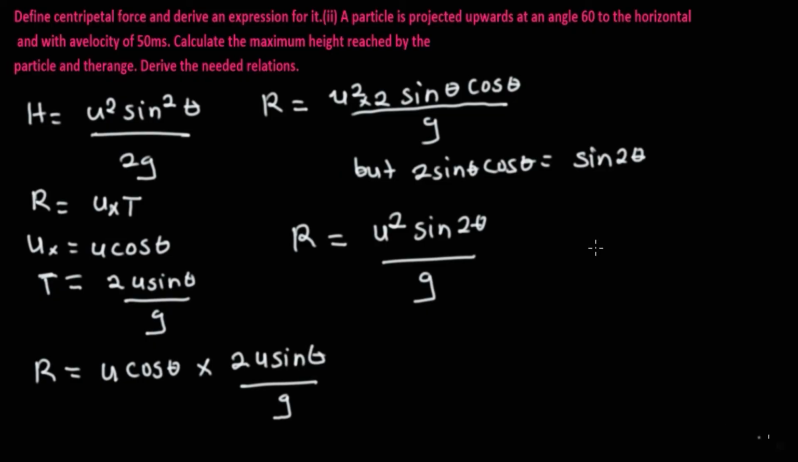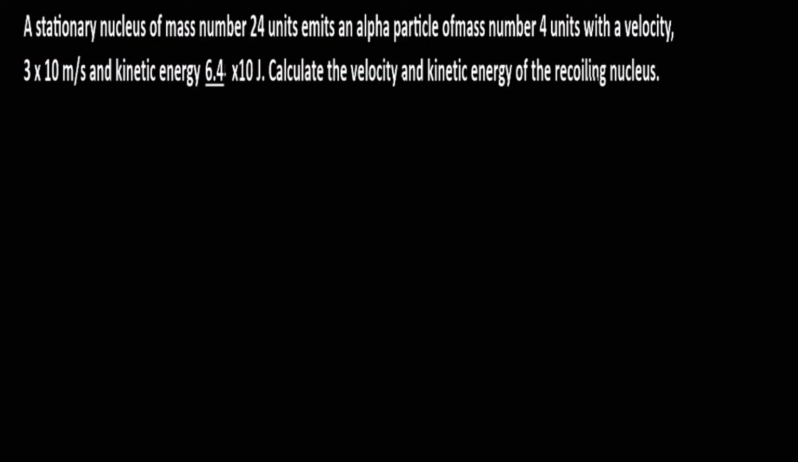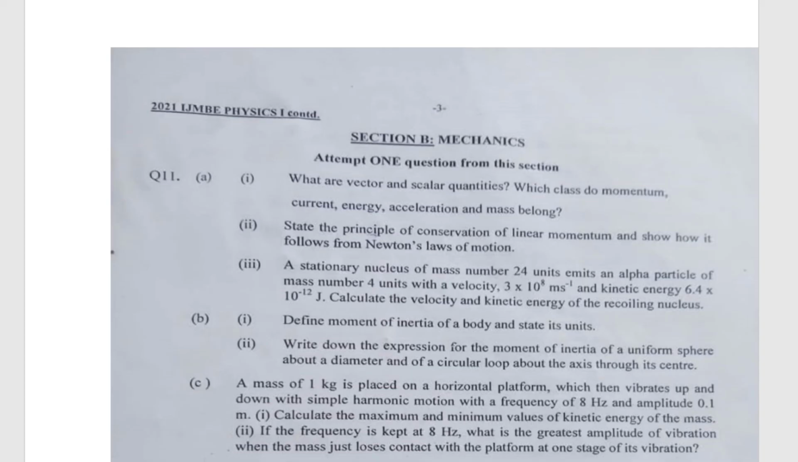Now look at the question. Before we get there, let's look at the question paper. We'll be looking at question 11 II3. A stationary nucleus of mass 24 units emits an alpha particle. Let's just look at how we can solve the problem.